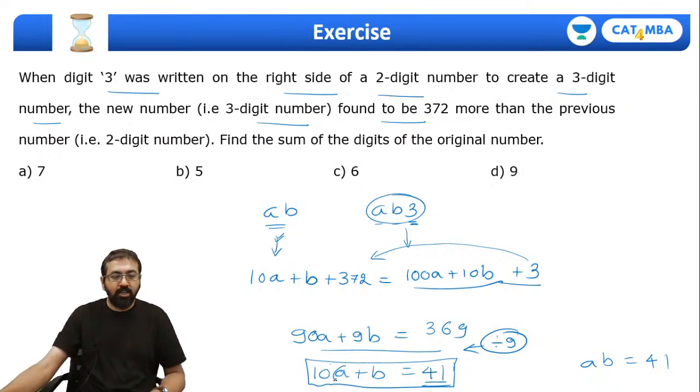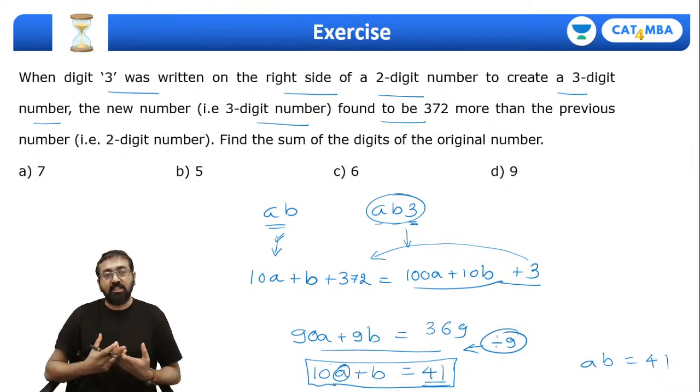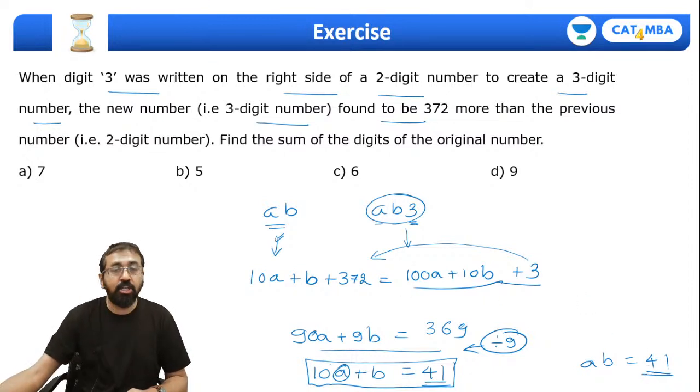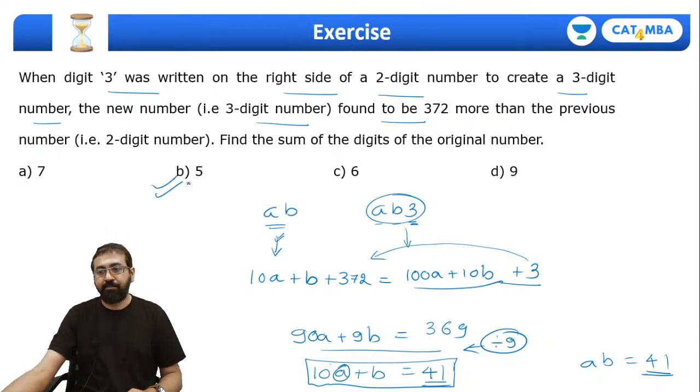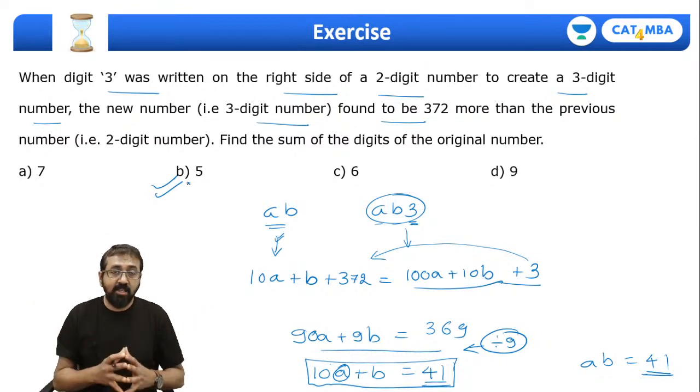Or you can think of it this way: if I take a as 4 and b as 1, only then 10a plus b will be 41, because a and b are digits and the value of a digit will always be 0 to 9, right? So this is how we got the original number as 41. So what is the sum of the digits? It's 5, right?